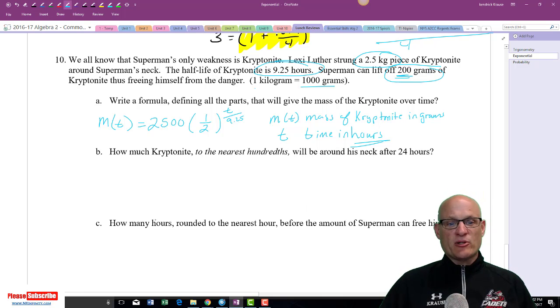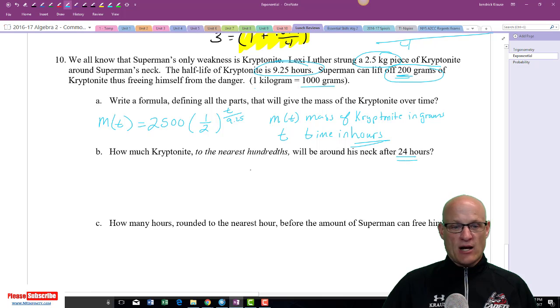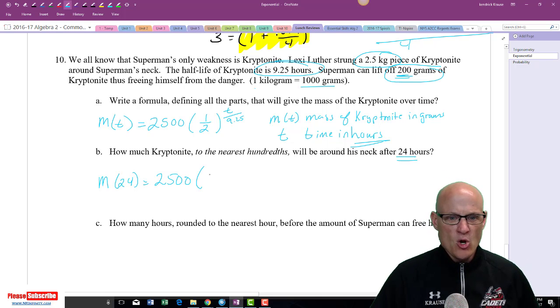All right. How much kryptonite to the nearest hundredths will be around his neck after 24 hours? So we're going to say, okay, the mass after 24 hours is equal to 2.5 kilograms, or 2,500 grams, times 1/2 to the 24 over 9.25.